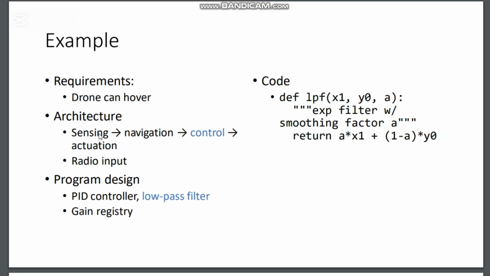Then examples. Requirements: drone can hover. Okay, so this is basically a requirement, and this is basically given by the client. Then architecture, for hovering, we firstly sense, then we navigate, control, execution. These are basically the design, and this is basically the radio input. Then program design: PID controller, low pass filter. We actually see all the things that we have to include in the drone. Then this is the code part.